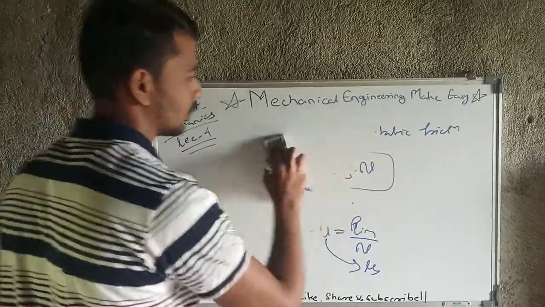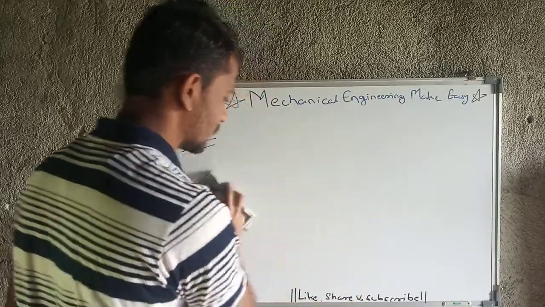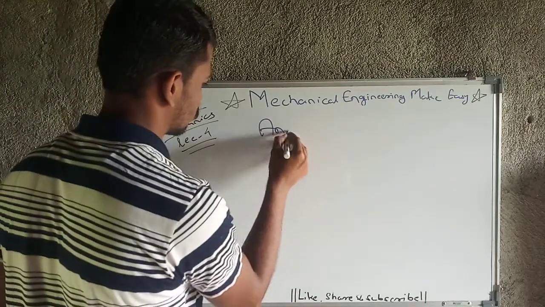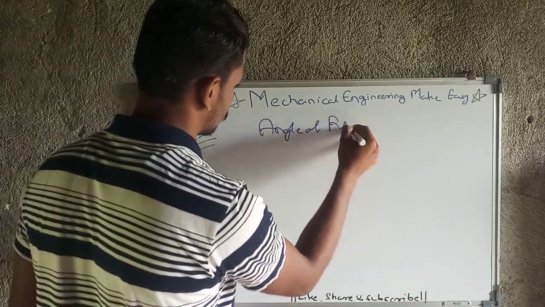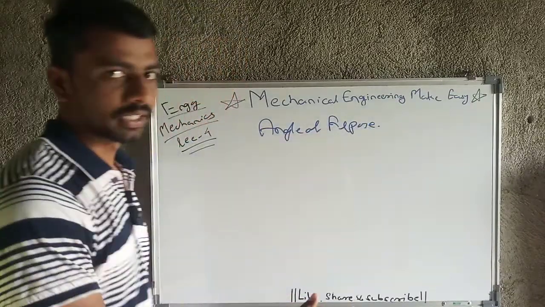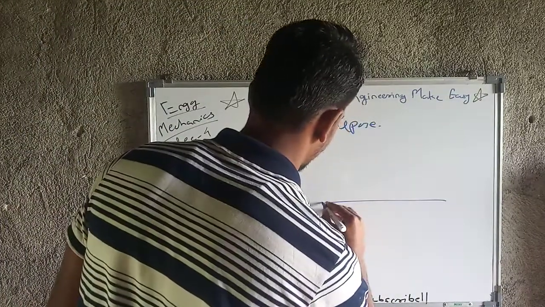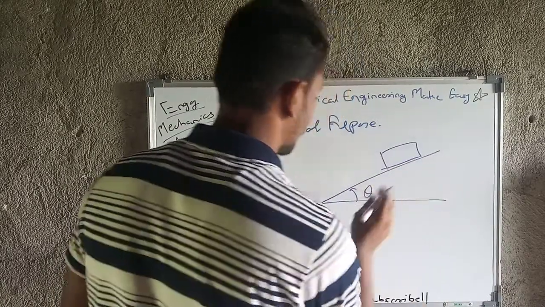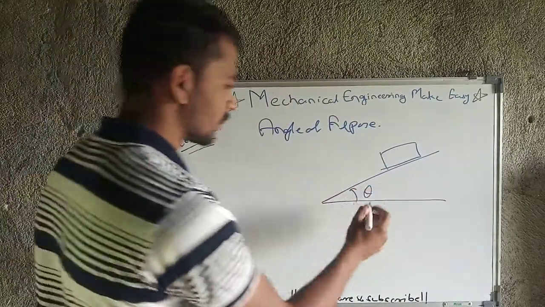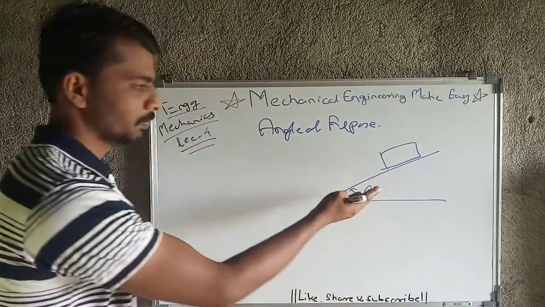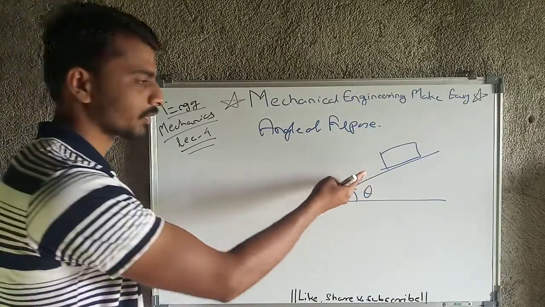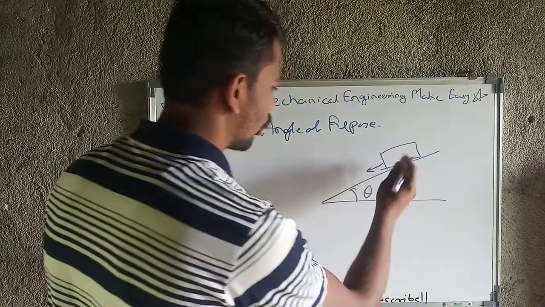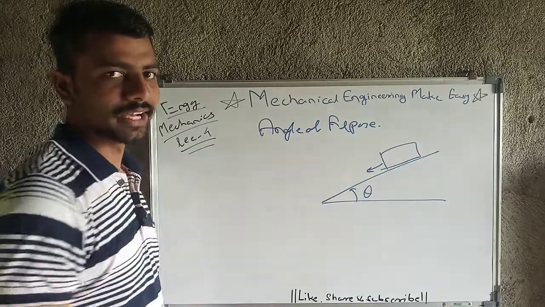Then next concept is angle of repose. What is angle of repose? If there is any plane which is at angle theta, and we have one body placed on this plane, then the minimum angle theta at which we tilt this plane, at that angle, this body will just start to slide.